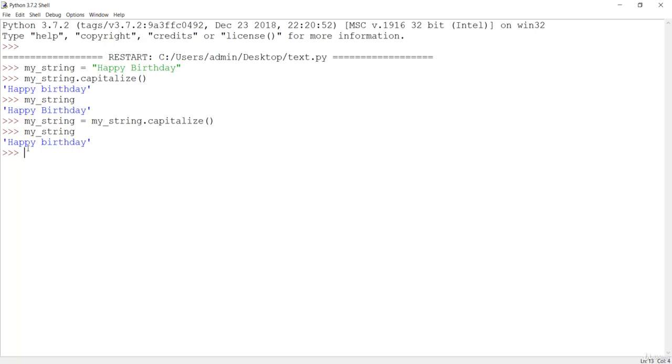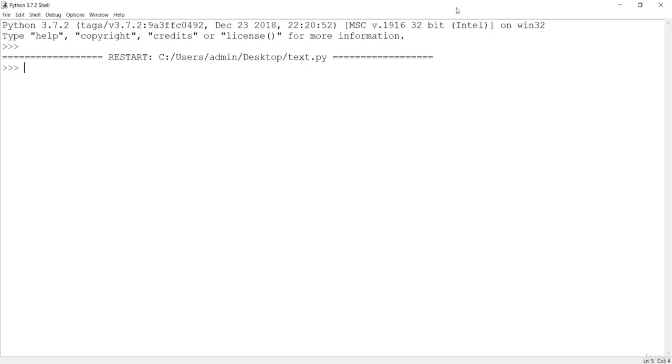Just remember that. The next function we can see is the lower function. If I say lower, this is going to convert all of these characters into lowercase. Next, obviously, is upper, which is going to change all characters into uppercase. This is the way to convert to uppercase and lowercase.